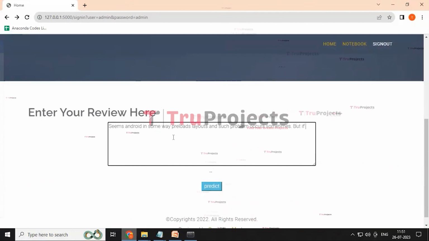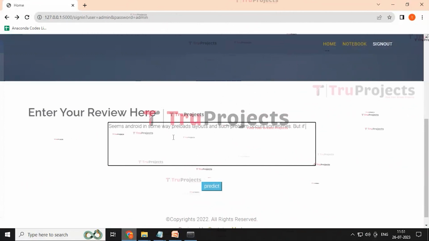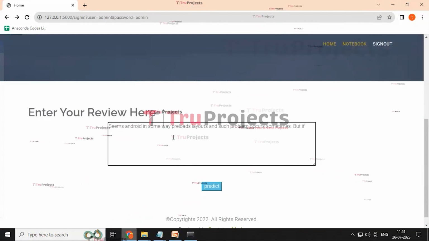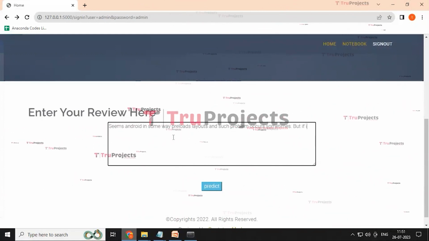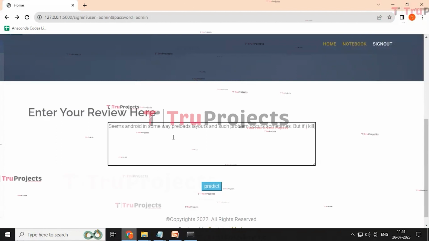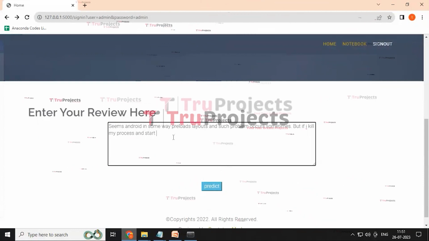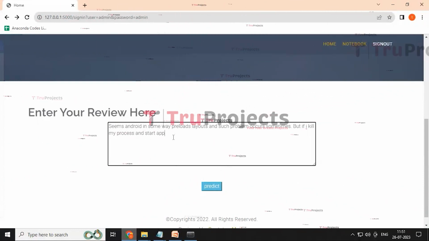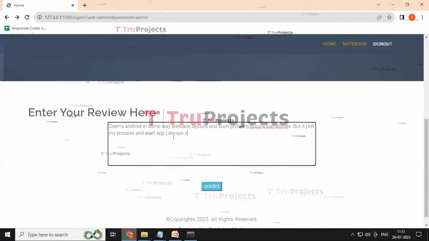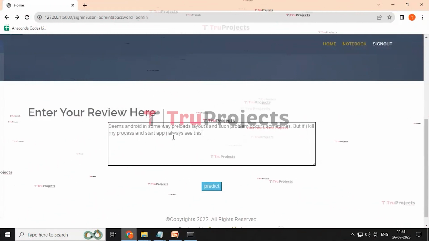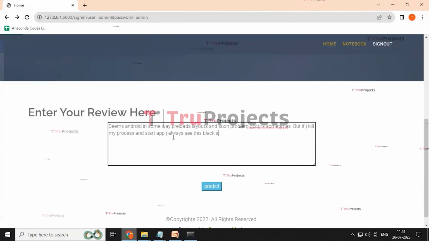But if I kill my process and start app, I always see this black screen.